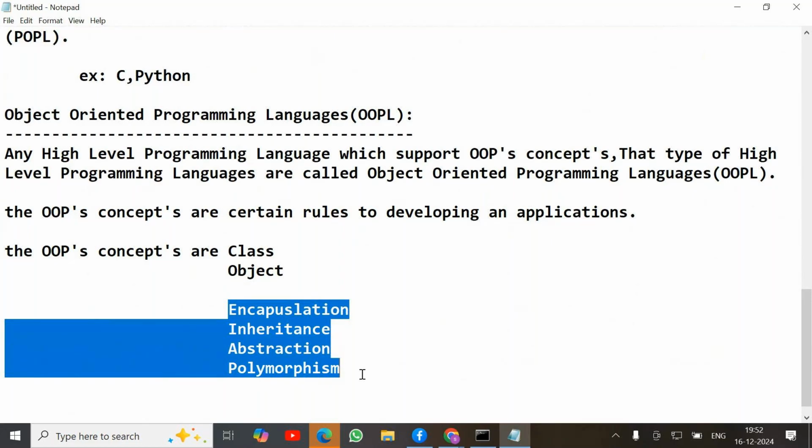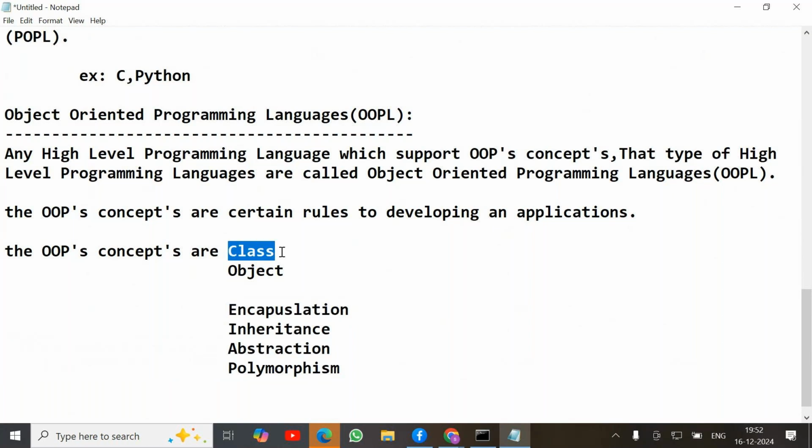If we want to implement these OOPs principles, we need one structure. That structure is nothing but a class. Without a class, we cannot implement these OOPs principles practically. After implementing them, to access those concepts or objects, we need to create an instance. That instance is nothing but an object.